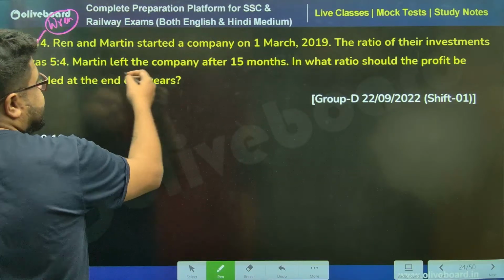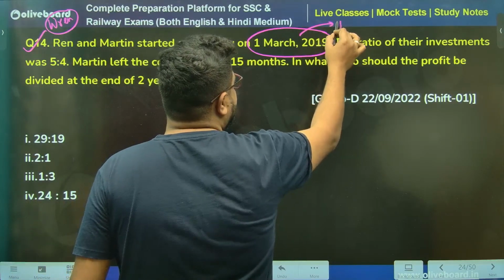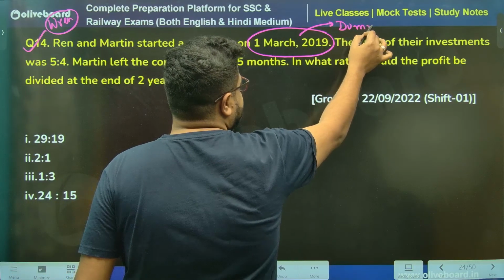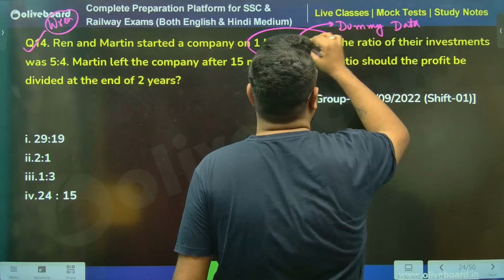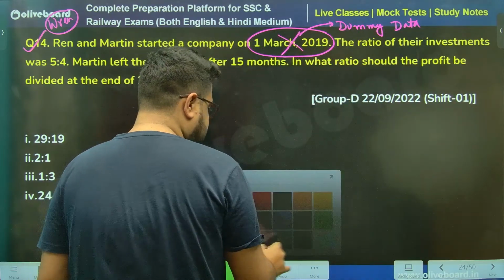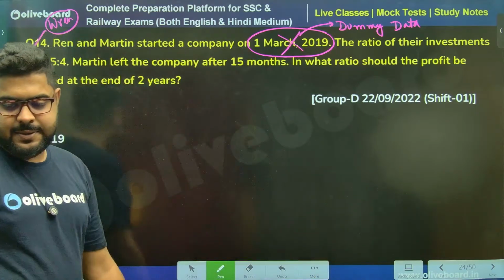Sir, 1st March 2019, okay? Ratio, sir, this is a dummy data. Remember, sir, this is a dummy data. No need of this. Dummy data means this data is there to confuse you. So please don't get confused. That's the only advice that I can give you guys.